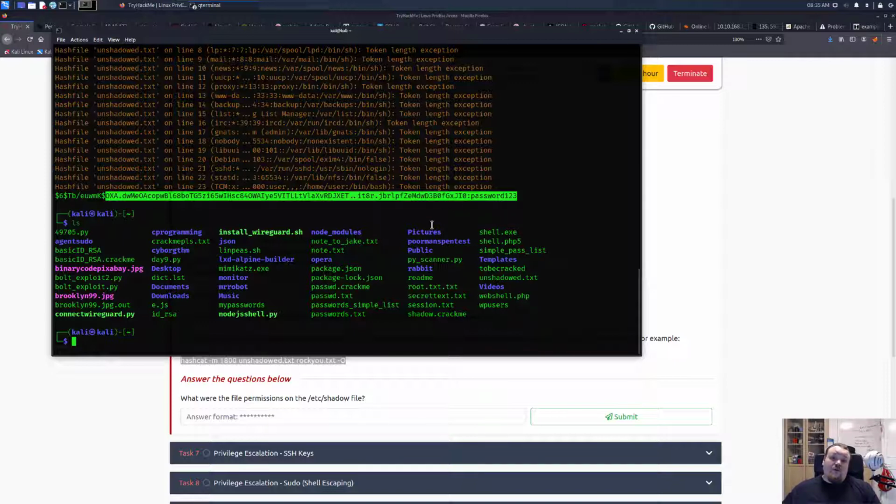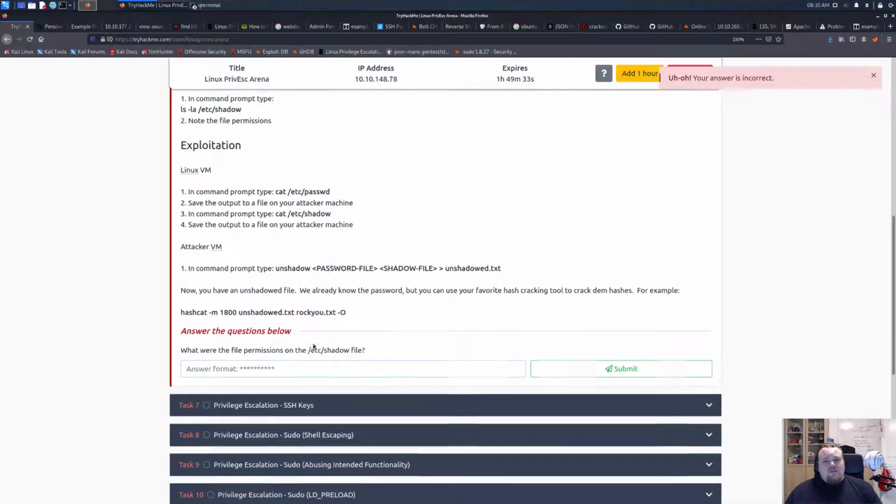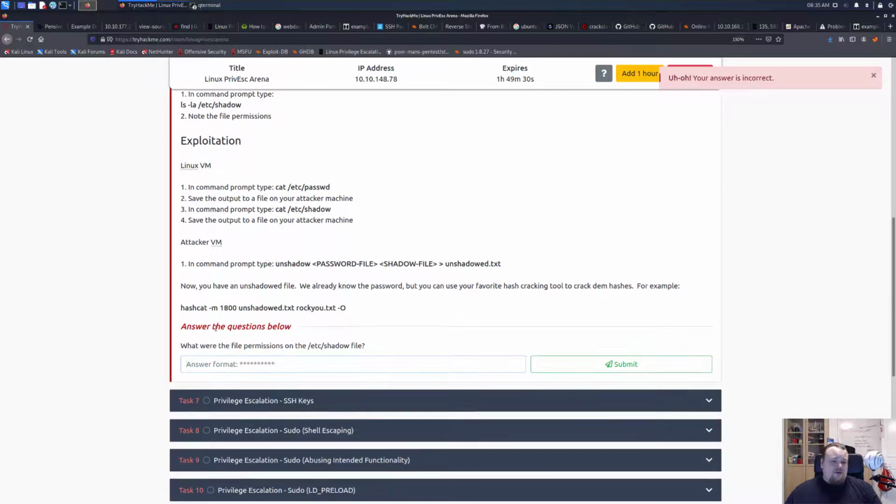So that is one of the bigger issues with file permissions. We're gonna answer the question, what were the file permissions on the shadow file? I'm not really sure what to answer here. What were the file permissions? Well, they were non-existent, you know. I could read. Is it readable? Honestly not sure what they want me to type. We know what the problem is. You know, we can read it.